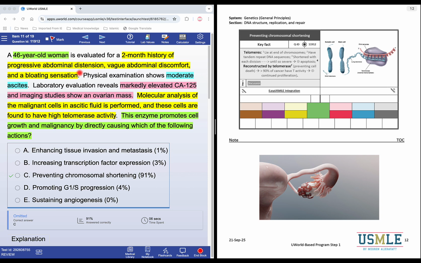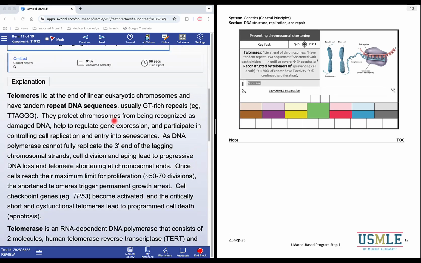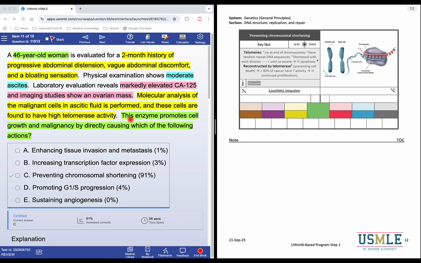Now, in the abdomen, because of the abdominal distension and the ascitic fluid, the ovarian cancer has spread into the peritoneal cavity. Now they get a molecular analysis of the malignant cells in the ascitic fluid, and they found these cells to have high telomerase activity. So what is telomerase? This enzyme promotes cell growth and malignancy by directly causing which of the following actions?